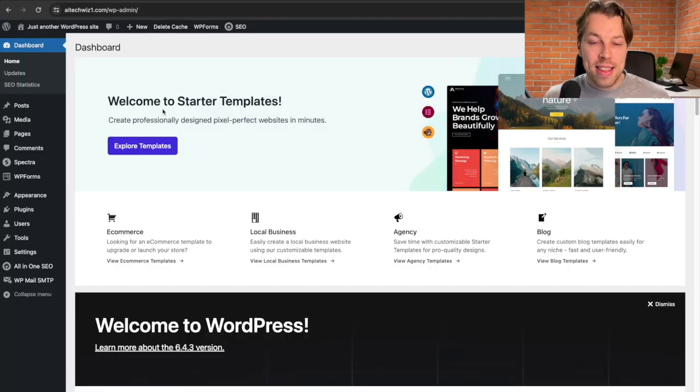Now this is the WordPress dashboard of your website. So it can be a bit daunting at first because you have all these little things here, but basically you're not going to need 95% of the items here.